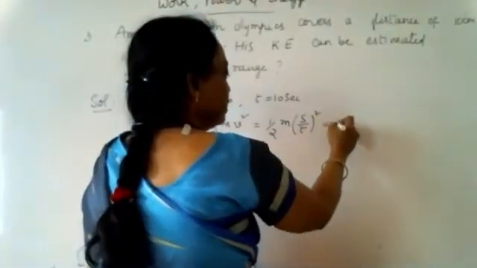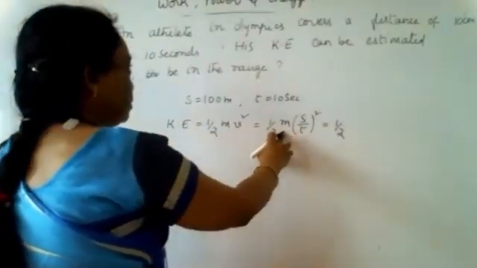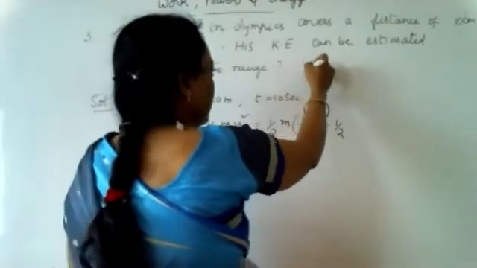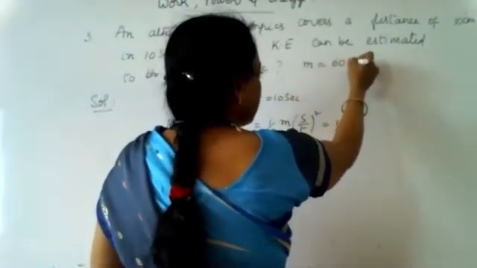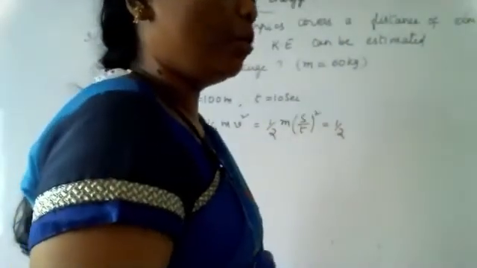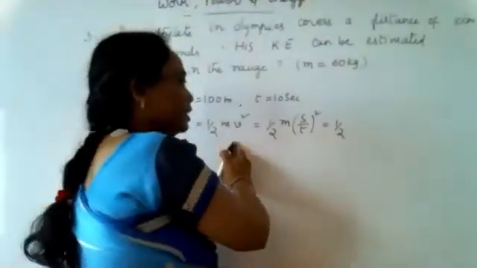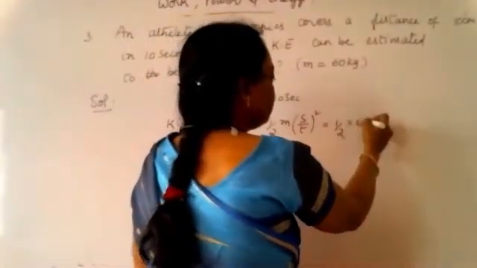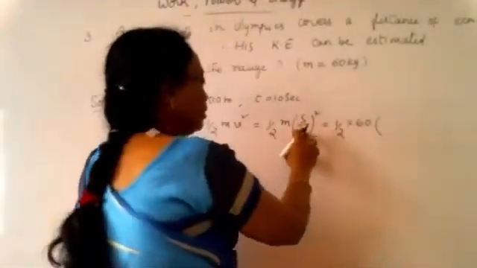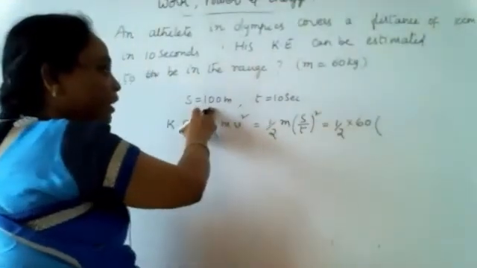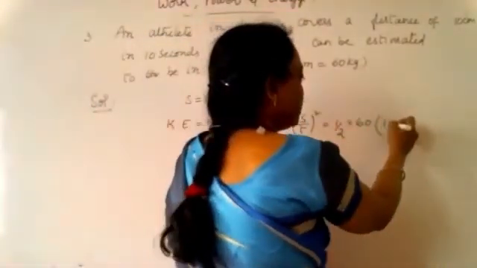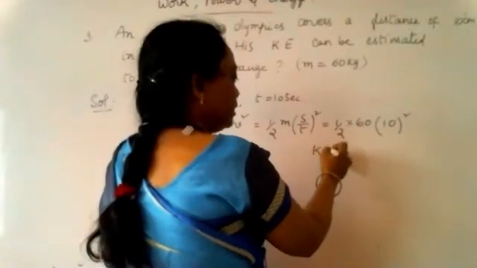Therefore, kinetic energy is equal to half into, we have to substitute here the mass. Mass has been given as 60 kgs. So what is the kinetic energy? Mass is 60 into velocity. Velocity is 10. Very good. Velocity is s by t, so we substitute displacement as 100 by 10. Therefore, it will come as 10 square. So the total answer, kinetic energy, goes to